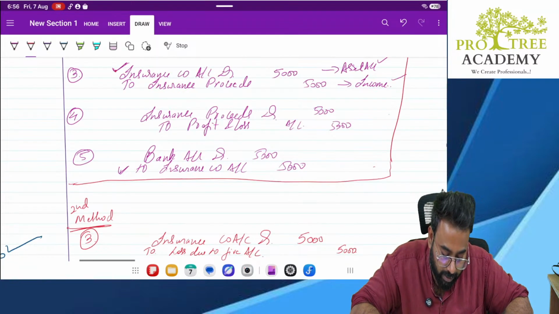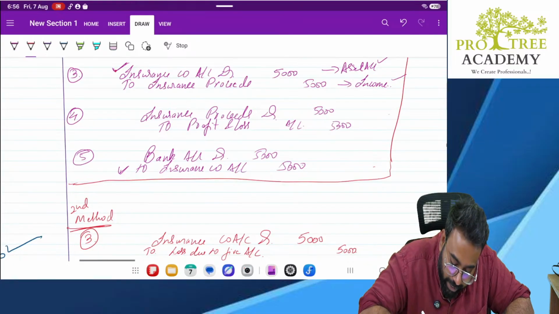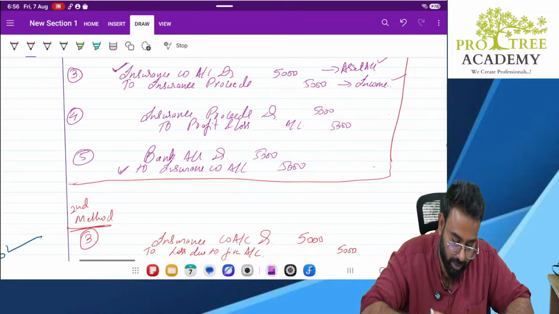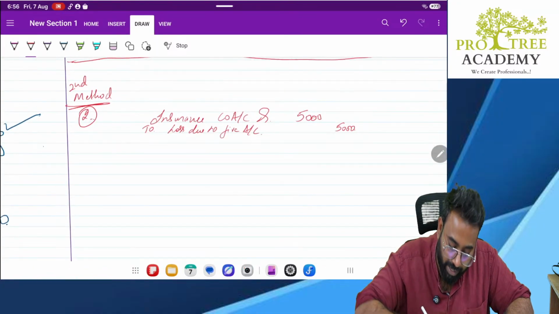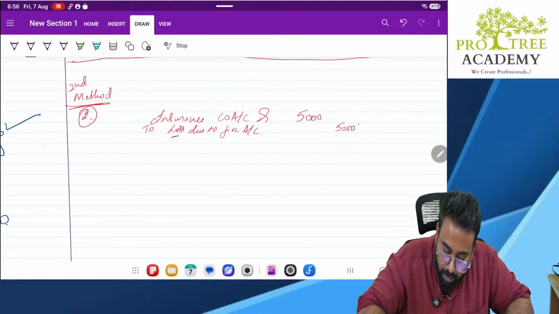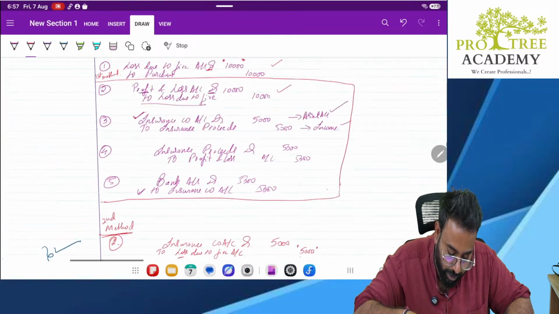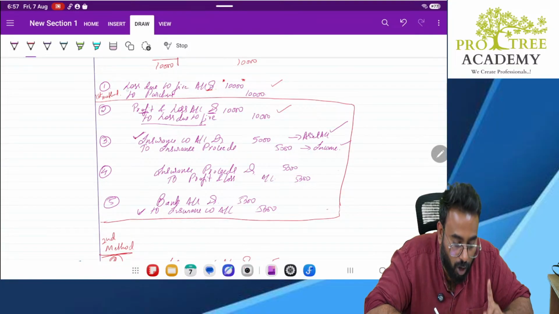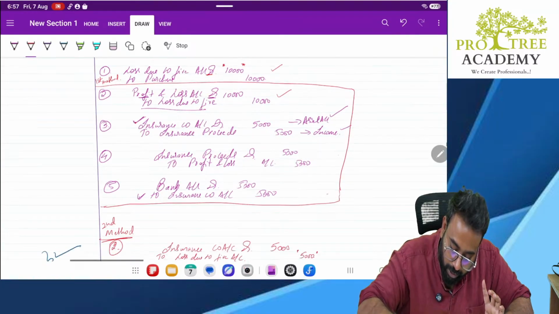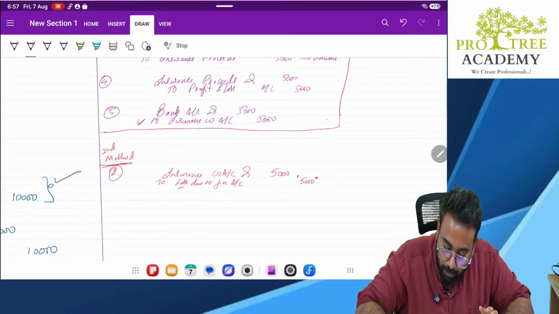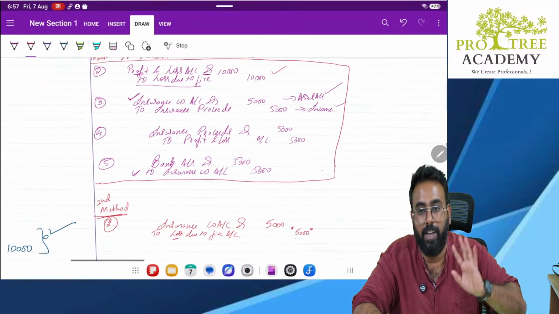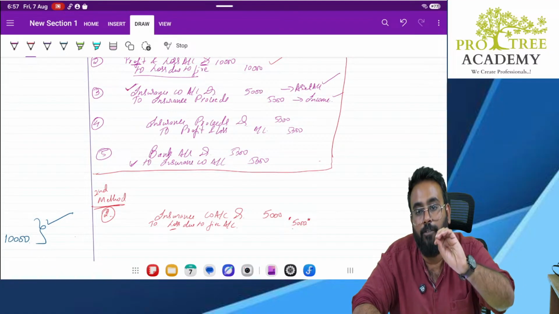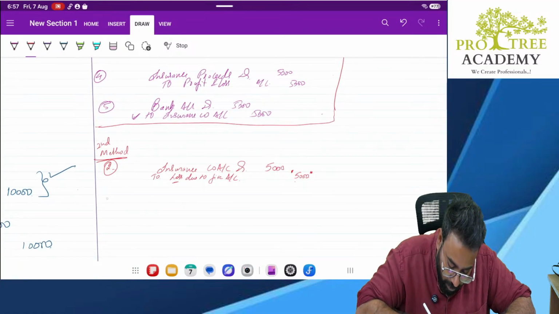Now look at it carefully. Earlier you debited the loss due to fire account by 10,000. This is the first entry. Now in the second entry, you are crediting loss due to fire by 5,000. Don't get confused. So what is the balance remaining in loss due to fire? Debit 10,000, credit 5,000. Only 5,000 rupees remains, and that will be transferred to the P&L account.